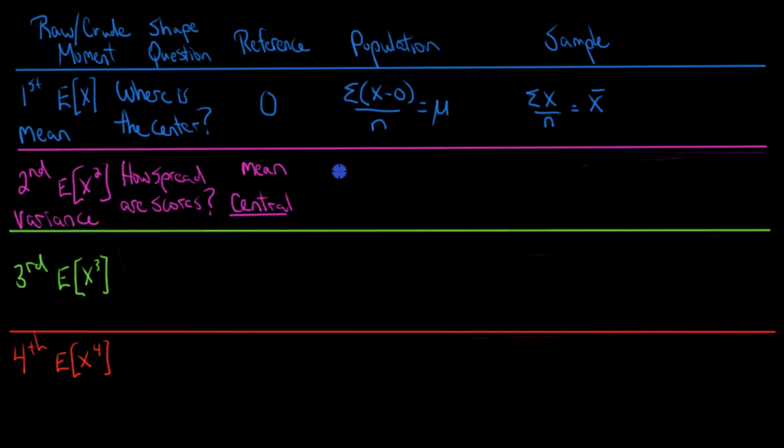And so in order to find this, first we have to compare each value of x to the mean, and then we can think about squaring and finding the average. And so in the case of a population, we would compare each score to mu, we would square it and add up all those deviations, and then we would divide by n. But the problem that we have for a sample is that we don't know mu. We only have x bar. And when we substitute x bar for mu, this introduces some bias, and it gives us a tendency to underestimate. And so we're also going to make an adjustment to the denominator and divide by n minus 1 rather than n.